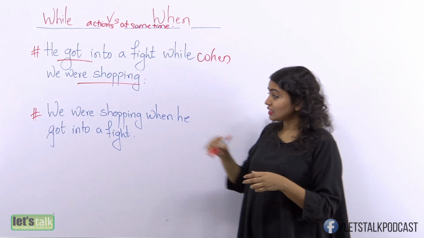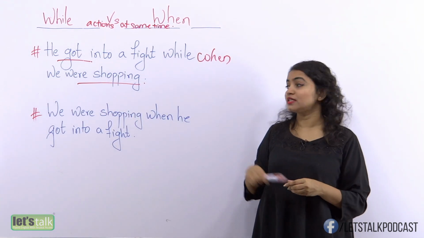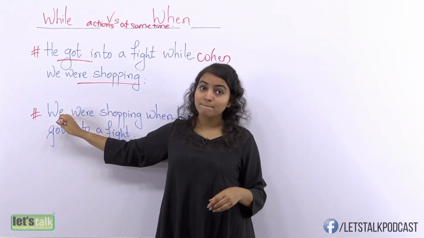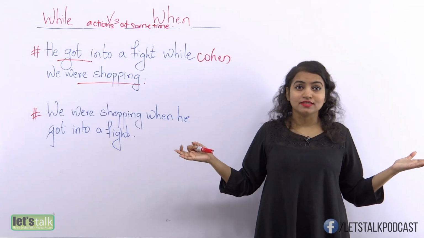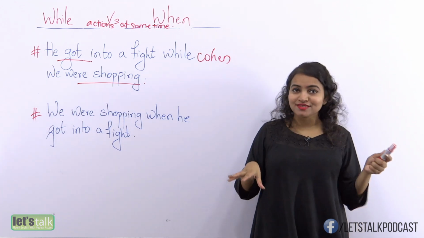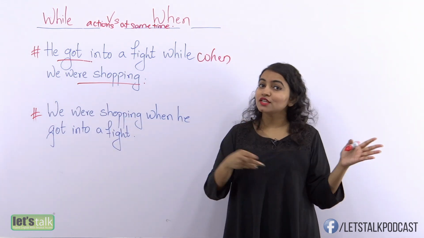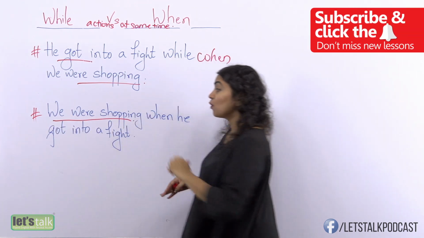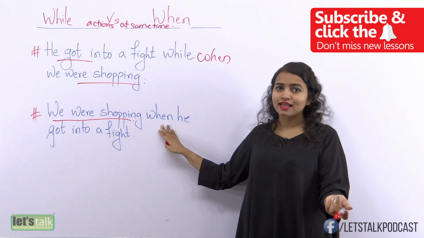But what if you turn the sentence around? Say, for example, if we turn around this sentence and put the continuous action before the single action, what word do you use? So if we turn around the sentence and said, we were shopping, it is a continuous action, we're still doing it, right? And the following action is a single action, right?